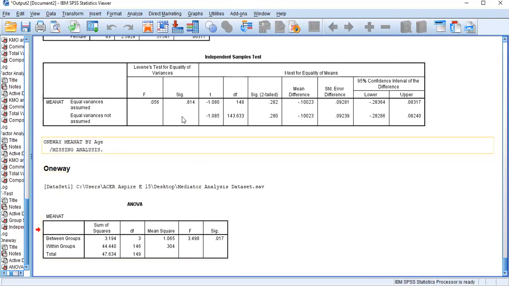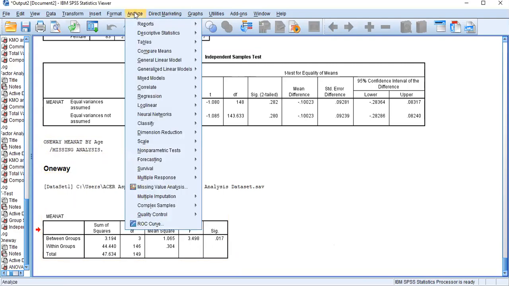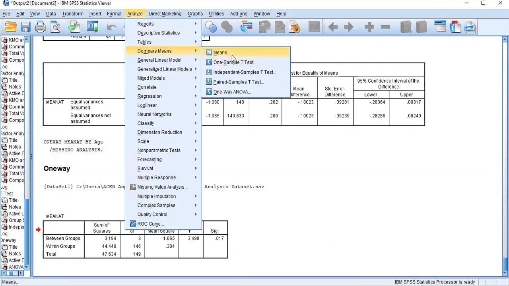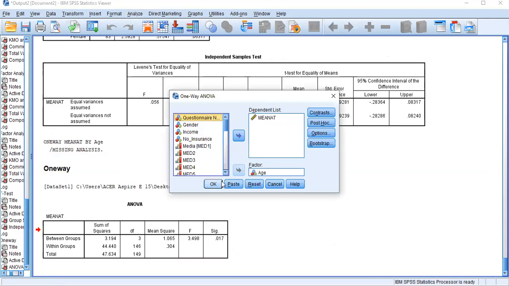For the one-way ANOVA, I'm going again to Analyze, Compare Means, One-Way ANOVA. Now you can see the table. Last time we just clicked OK, but this time, go to the command called Post Hoc. The post hoc test gives you a clear picture of which age categories have more attractiveness value and which have less.